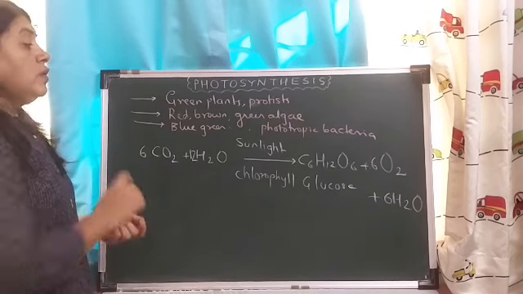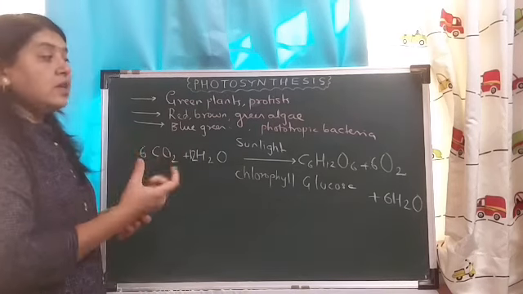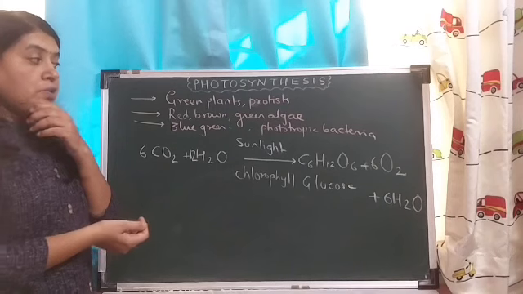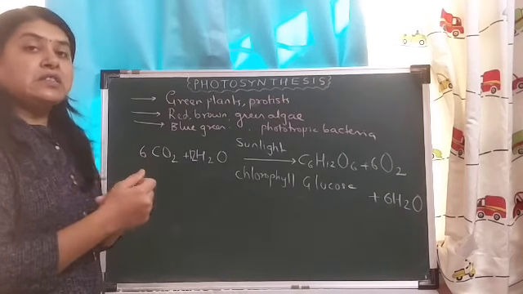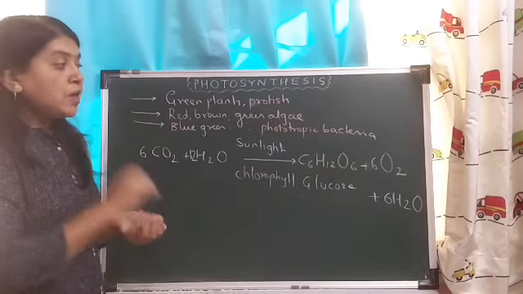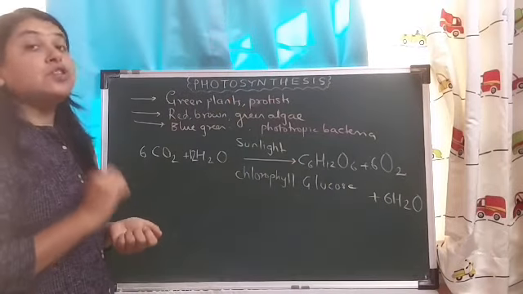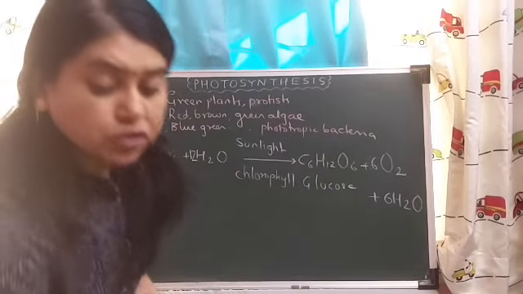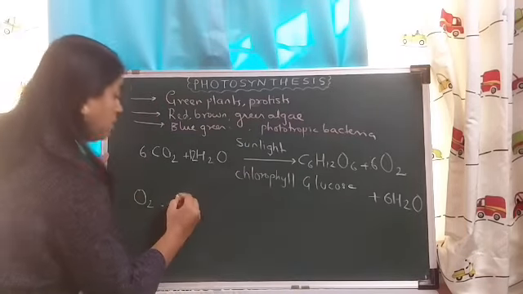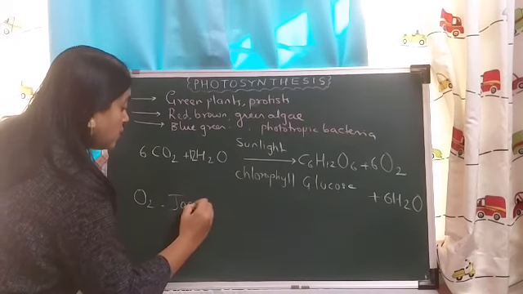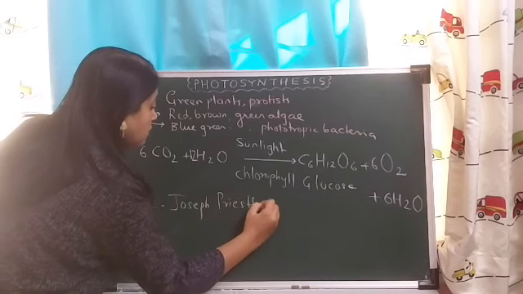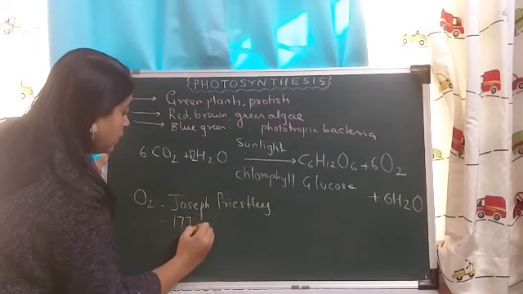Okay. Now, from this reaction, we are going to see some history of some scientists who have discovered different things over here. Why am I taking it in the reaction? So that you will be able to relate it to whatever I am telling you, the history of scientists. First, we will talk about the history of oxygen. Who discovered oxygen? Oxygen was discovered by a scientist called Joseph Priestley in the year 1774.